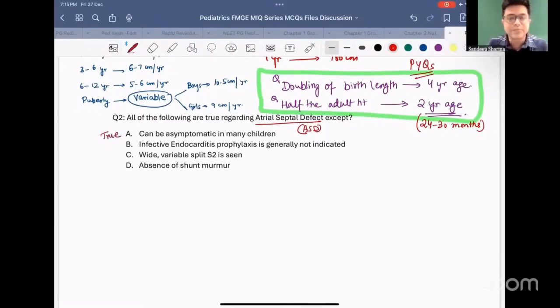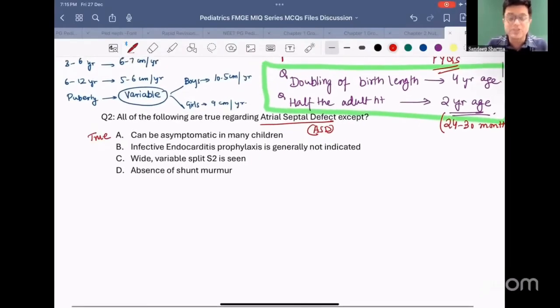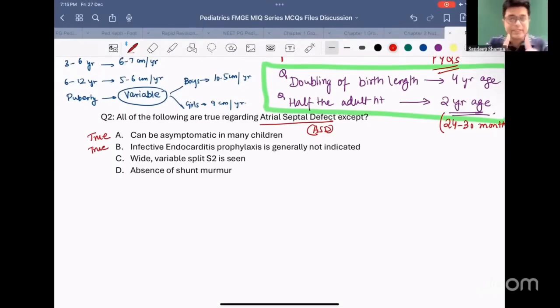Look at option number B. Infective endocarditis prophylaxis is generally not indicated. That is a true statement. Why? Because ASD is one congenital heart disease which has the least risk of developing infective endocarditis. It is a past FMGE question already. Absence of shunt murmur, option number D, is a true statement.